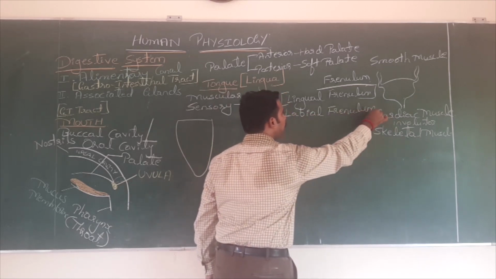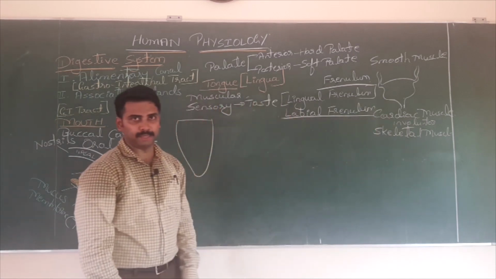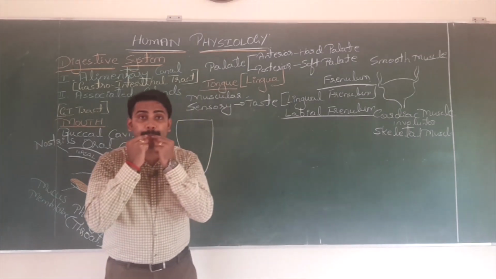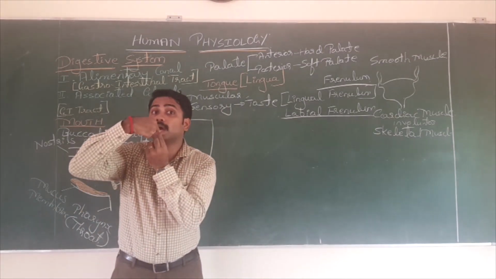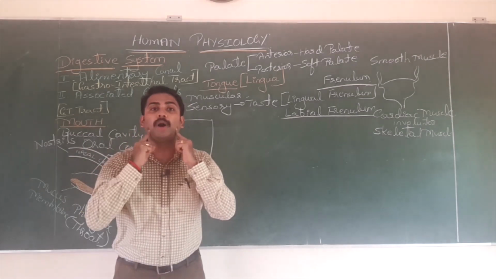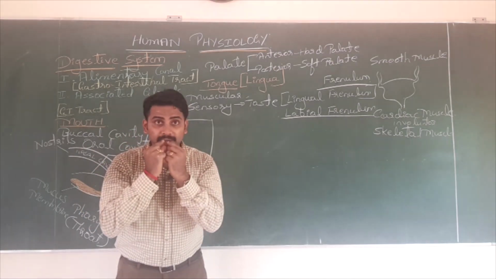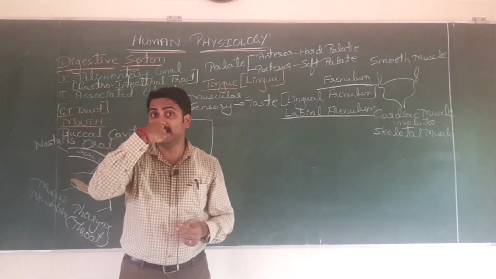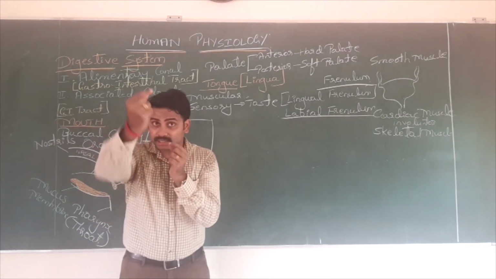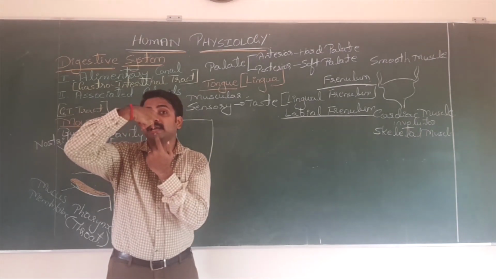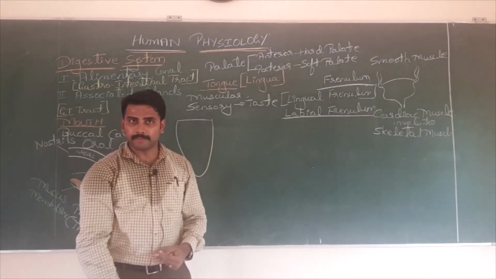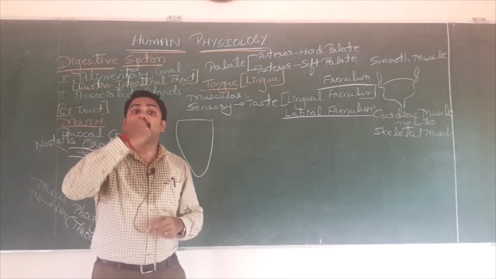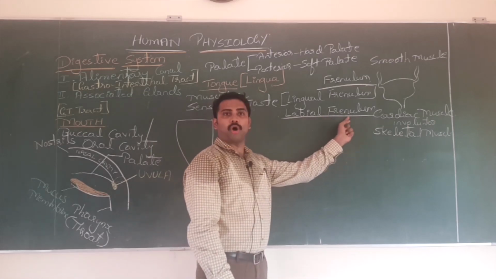What is labial frenulum? Lips attached to the gums of the jawbone. Lips, I repeat, lips attached to the gum of the jawbone at the middle. You just open your lip, stand in front of the mirror, and check it. At the middle, there is a thin mucous membrane. That mucous membrane connecting the lip to the gums of the jaw is called labial frenulum. Is that clear? Very important NEET points.